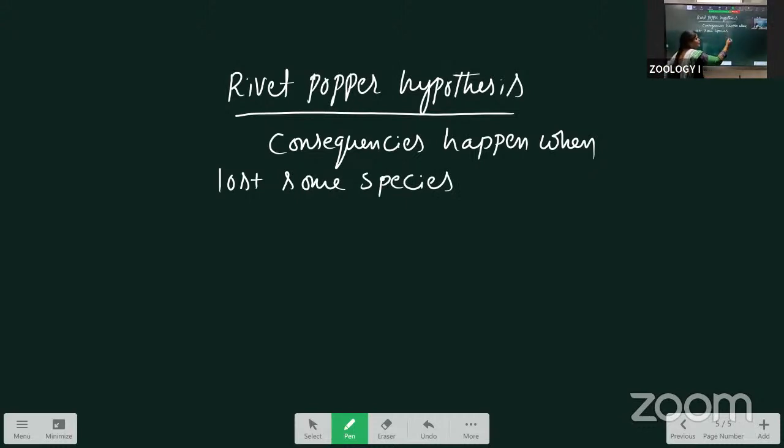It was explained by Paul Ehrlich. He took the aeroplane as an ecosystem and explained how species are important in the ecosystem. Clear?